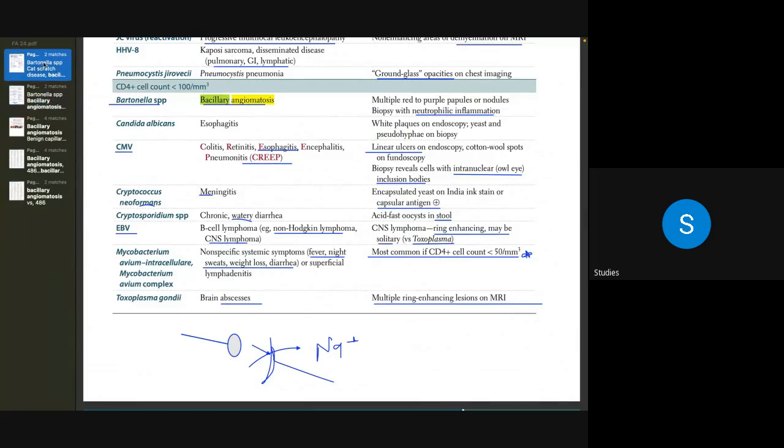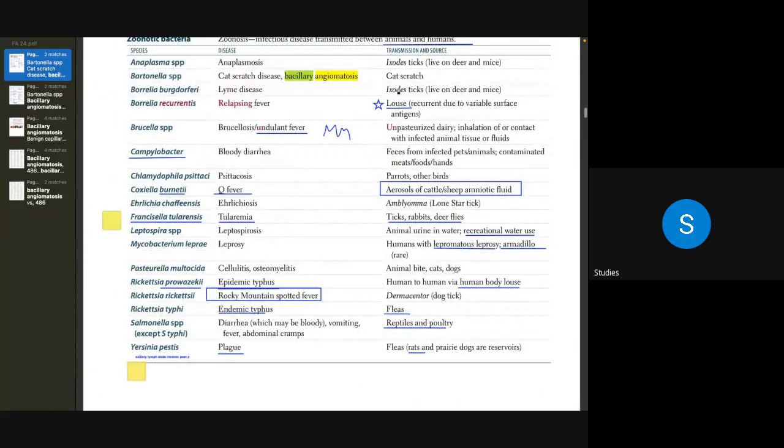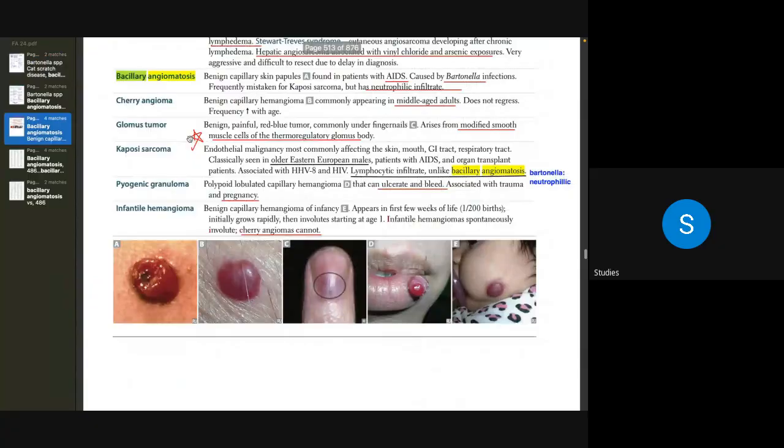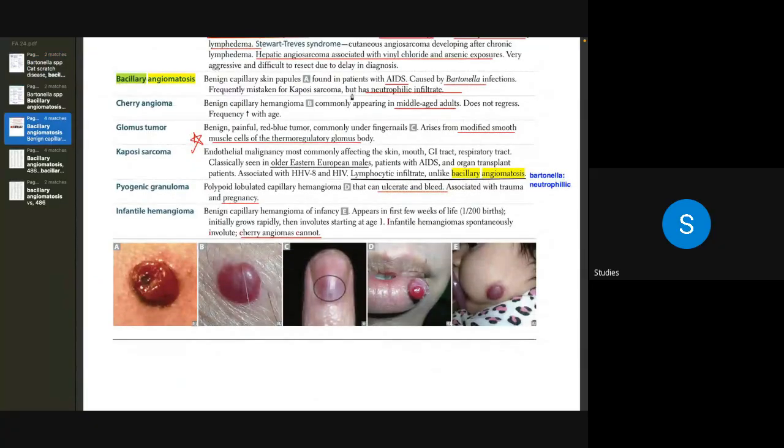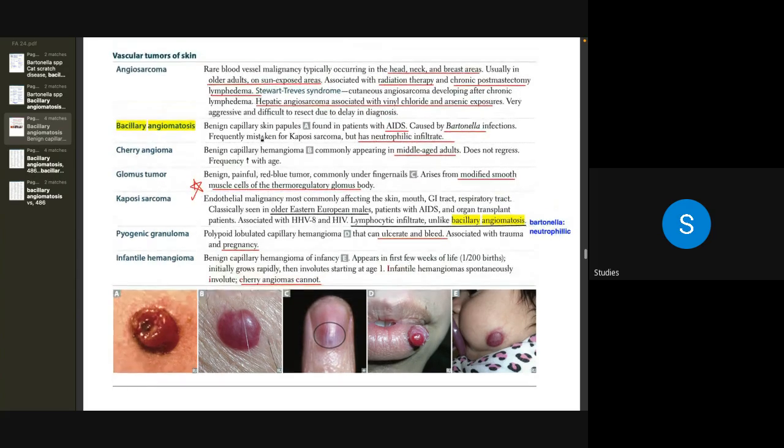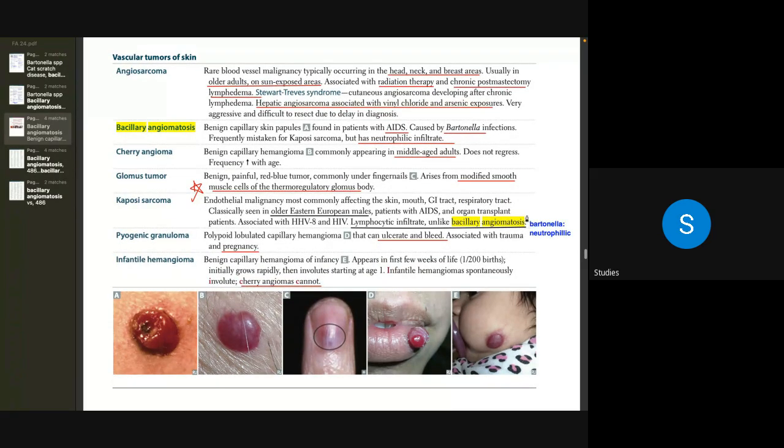Bacillary angiomatosis: a benign capillary skin papule in patients with AIDS caused by Bartonella infection, frequently mistaken for Kaposi sarcoma but has a neutrophilic infiltrate. Whereas in Kaposi you do not find a neutrophilic infiltrate. I have written here Bartonella, neutrophilic. This is how we differentiate them.